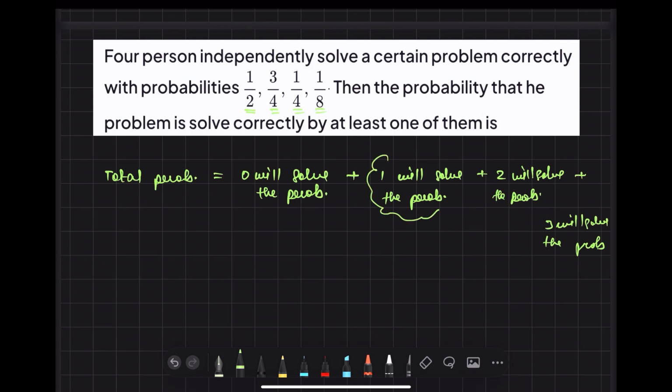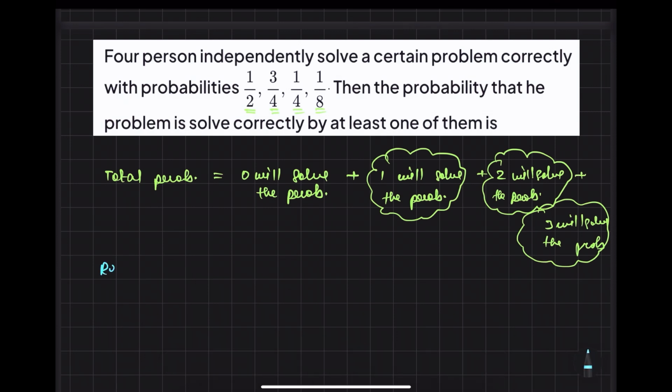This is required, this is required, this is required. So can I create another formula which will say that the required probability is equal to total probability, which is 1, minus the probability that 0 persons will solve the problem.